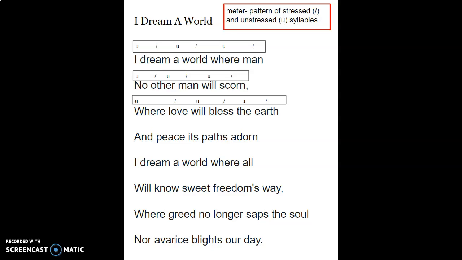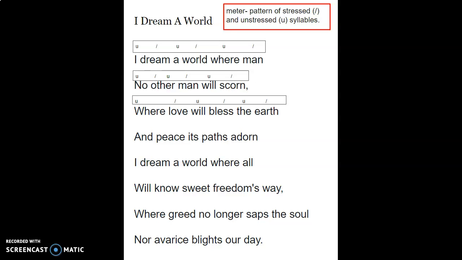I dream a world where man. A is a one-syllable sound and is an unstressed syllable. World is a stressed syllable. I dream a world where man. Where is another unstressed syllable, and man is a stressed syllable.